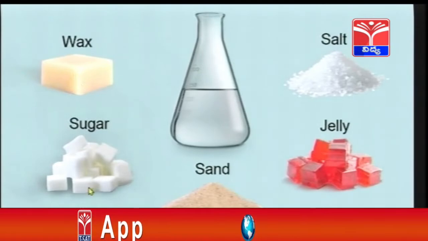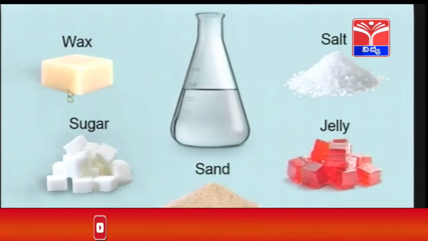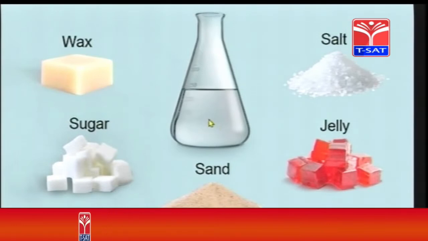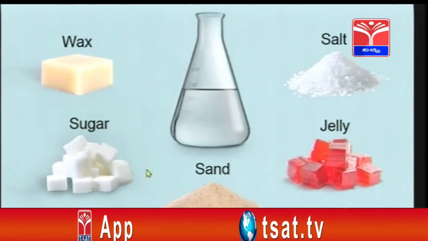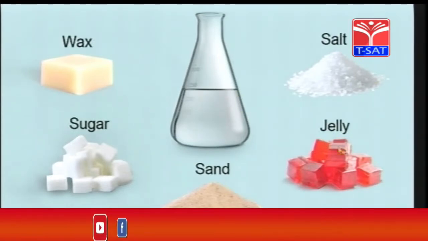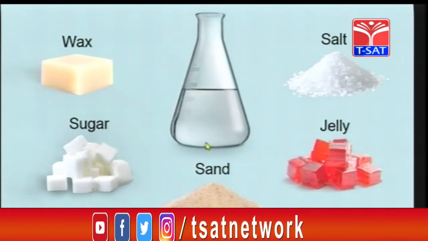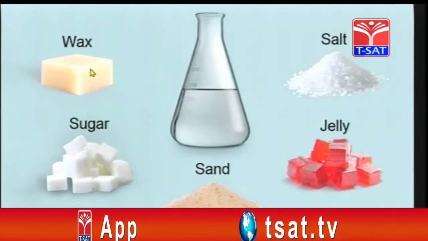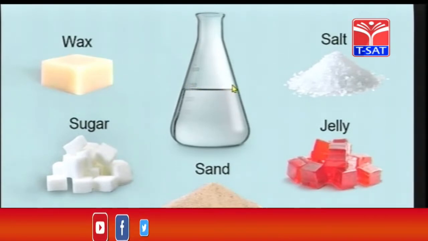If you take a piece of wax, sugar, sand, jelly and salt, all are mixed together and dissolved in water. What do you think, which substances can be soluble in water? Sugar dissolves in water. Salt dissolves in water. Jelly also dissolves in water, but it floats. It takes longer time for it to dissolve. What about sand? It settles down. It is heavier and so it will not dissolve in water, whereas it settles down. What about wax? It is lighter, so when taken in water, it starts floating.